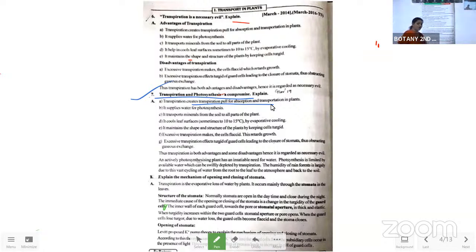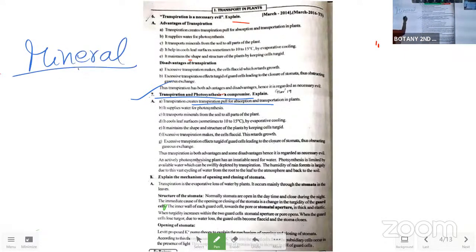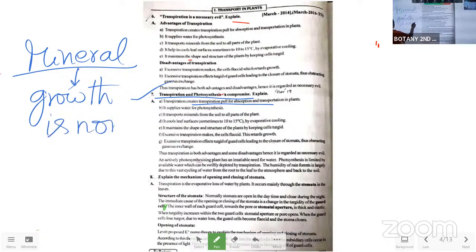So with this, what happens? With this, the cells will show the turgidity. Same size of the cells can be maintained. And once the mineral water is supplied to the plant body, growth will be normal for the plant. Okay, growth is normal.